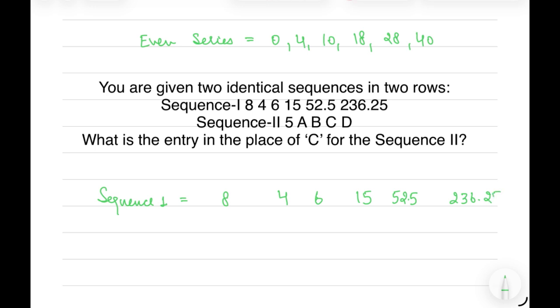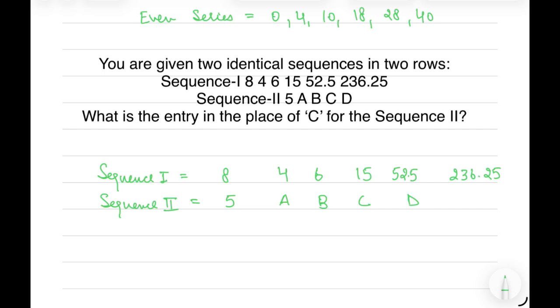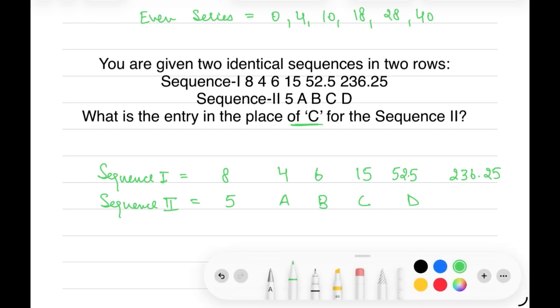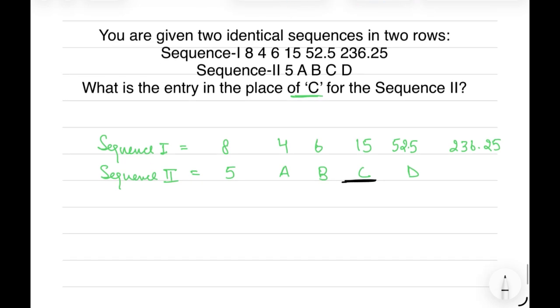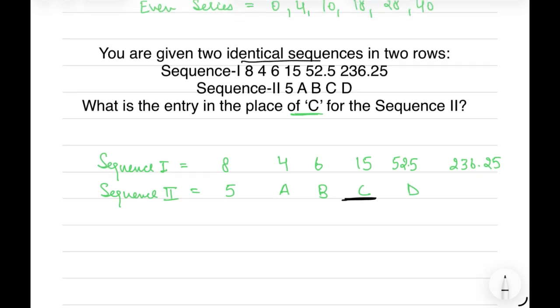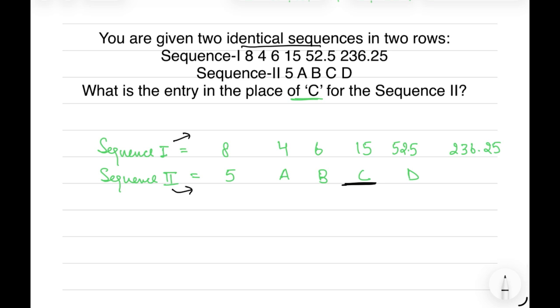And sequence 2 we have been given is 5, A, B, C. In the question, what is the entry in place of C for sequence 2? In sequence 2, we have to find the number in place of C, that is, at point C what number will be there. Since the 2 rows are identical, they follow the same pattern. So let's conclude what pattern is followed in sequence 1.